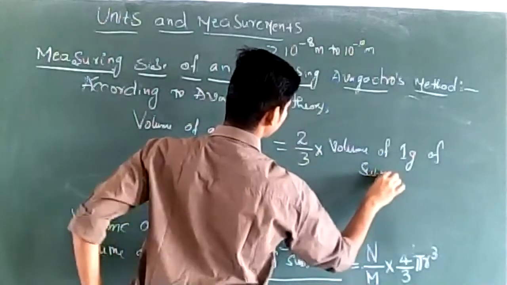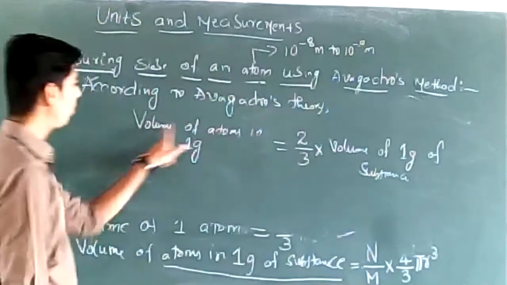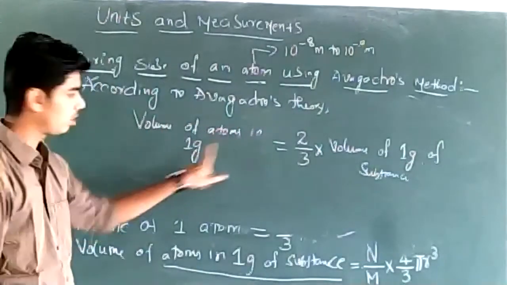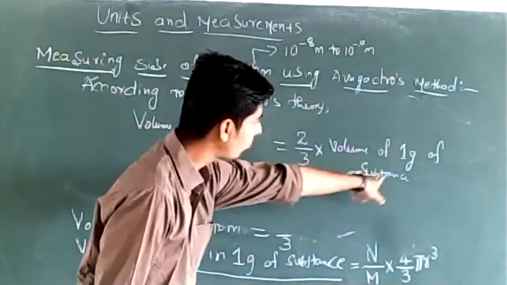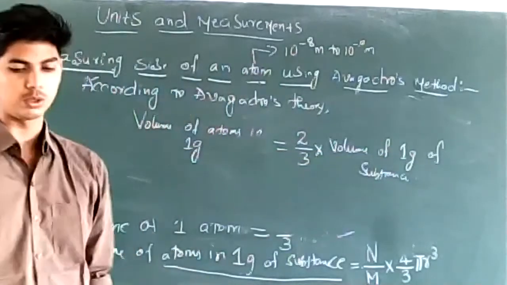Isn't it? Volume of atoms in 1 gram of substance should be equal to 2 by 3 times volume of 1 gram of substance. This is Avogadro's theory.